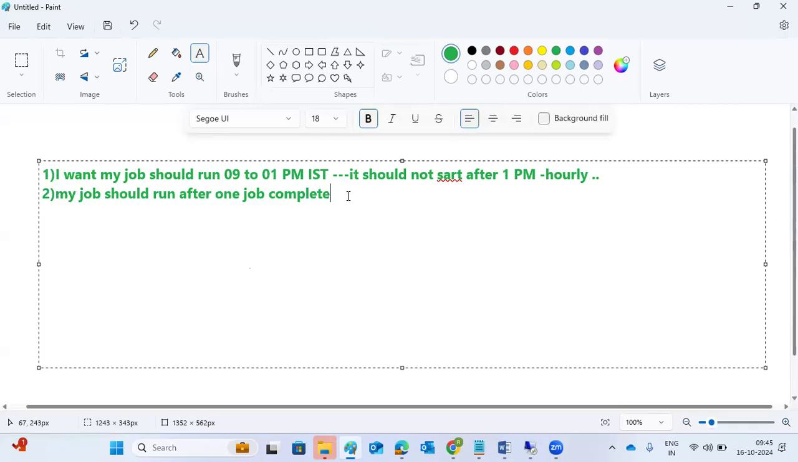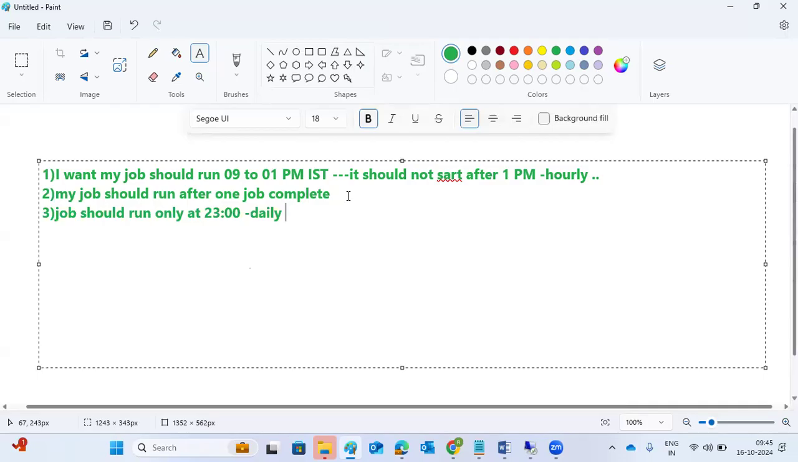The third assignment: the job should run only at 23 daily. Daily at 23, 11 o'clock, the job should run. This is the assignment you have to treat.